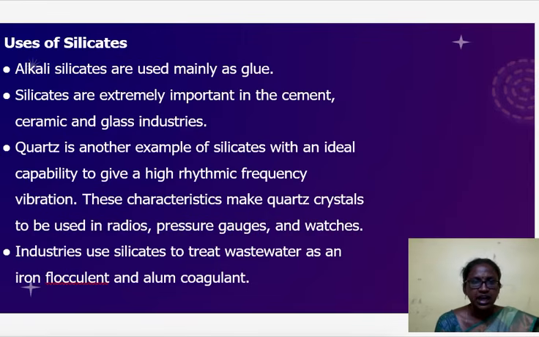Uses of silicates. Alkali silicates are used mainly as glue. Silicates are extremely important in the cement, ceramic and glass industries. Quartz is another example of silicates with an ideal capability to give high frequency rhythmic vibration. These characteristics make quartz crystal useful in radios, pressure gauges and watches. Industries use silicates to treat wastewater as an iron flocculant and alum coagulant.